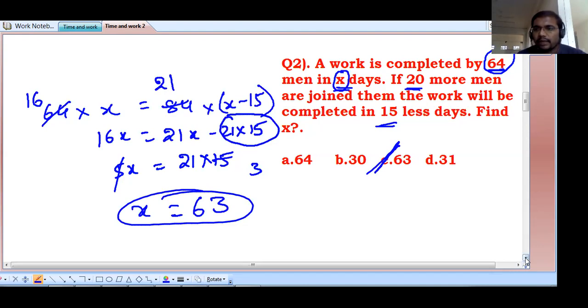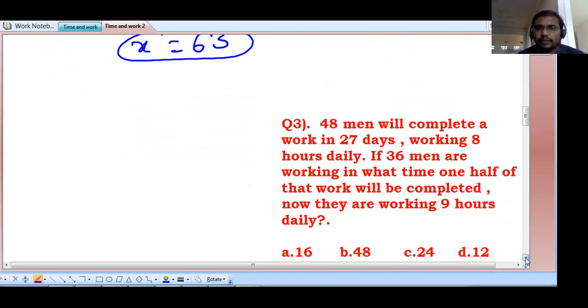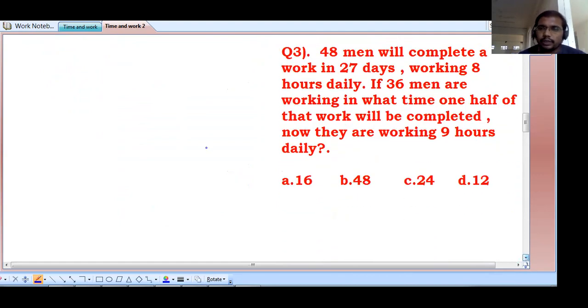So these questions are very easy. Don't feel these questions are very tough. We are unable to solve the questions in the examination. You have to practice a little bit, then you will get the answers very easily. See here, while you are reading the question itself, you have to understand what is given in your question and what they are asking also.